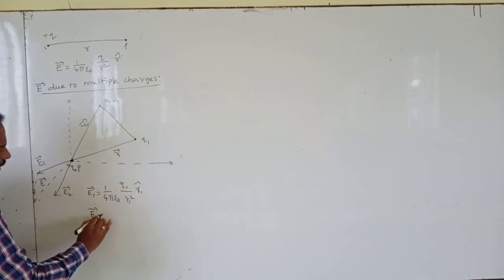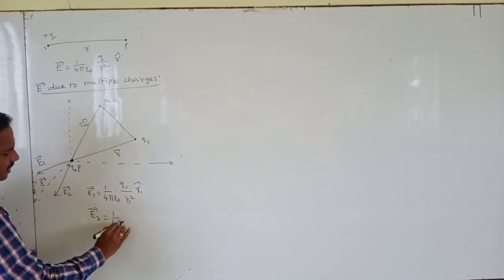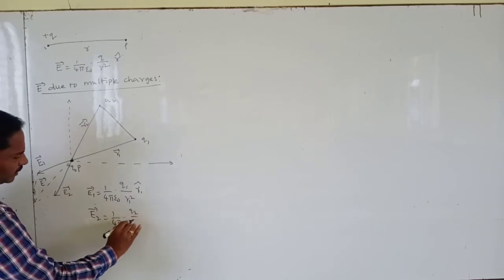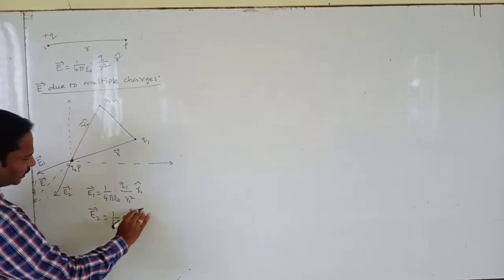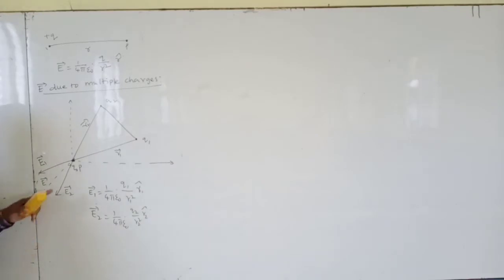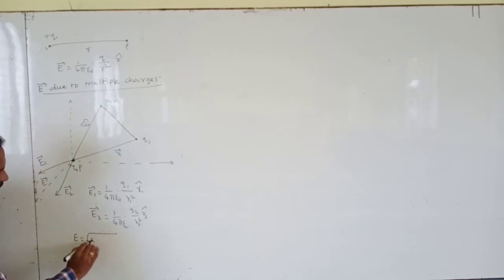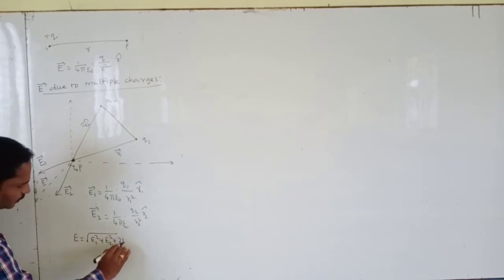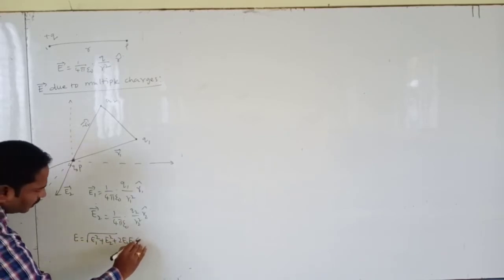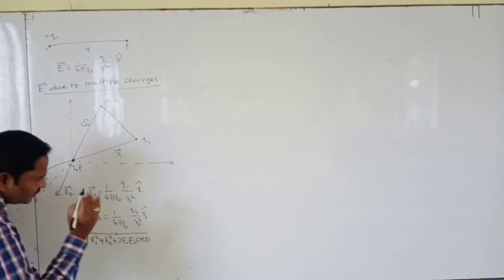E2 bar equals 1 by 4 pi epsilon naught, Q2 by R2 square, into R2 cap. Now we can add them vectorially. According to the parallelogram law of vector addition, E equals root over E1 square plus E2 square plus 2 E1 E2 cos theta. The formula.